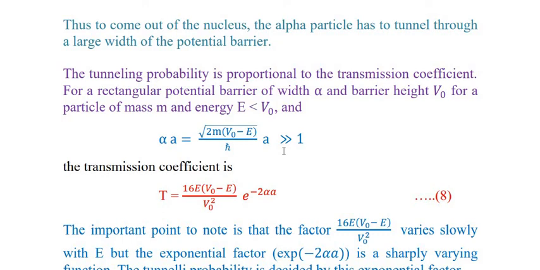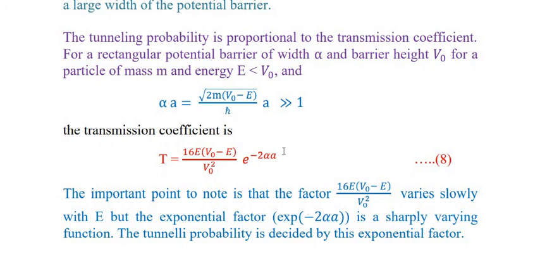And the transmission coefficient in case of the rectangular potential barrier, which we derived in the previous classes, is T is equal to 16E(V naught minus E) upon V naught square, e raised to the power minus 2 alpha A. The important point to note is that the factor 16E(V naught minus E) upon V naught square varies slowly with E, but the exponential factor e raised to the power minus 2 alpha A is a sharply varying function.